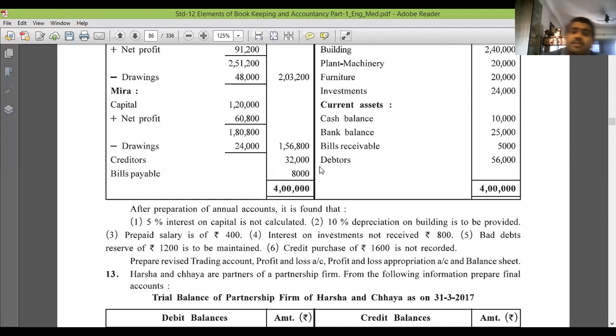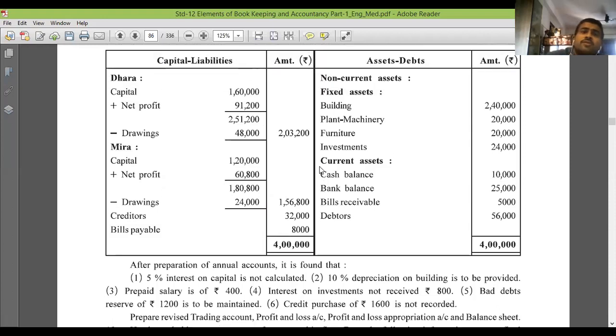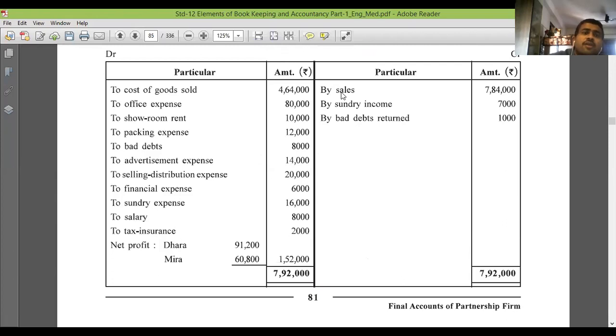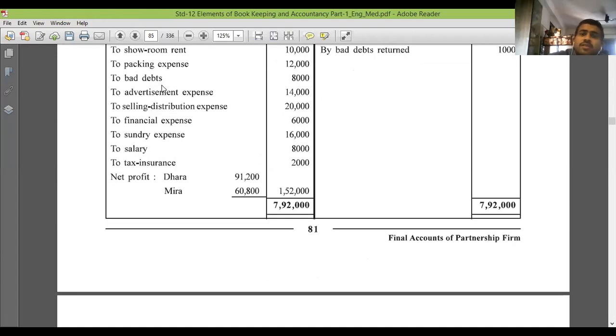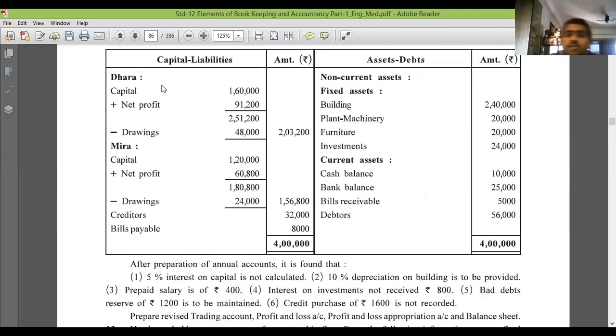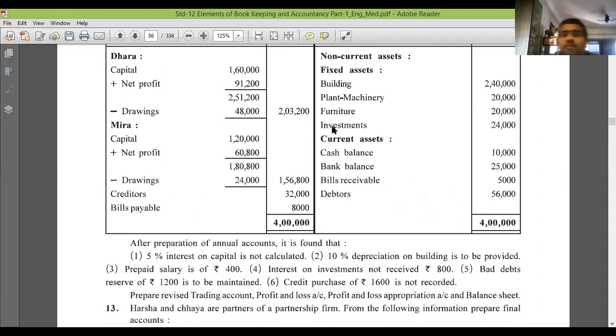Okay. 10% depreciation on building is to be provided. So you can see building here, just tick mark on the building. Prepaid salary is 400. You can see office expenses is there; we have to take prepaid salary because salary is not specifically given. Interest on investment not received is 800. You can see investment here; there we have to take it. Bad debt reserve of 1200 is to be maintained. That is on debtors. You are making the tick mark now.